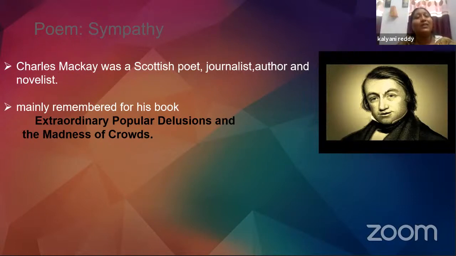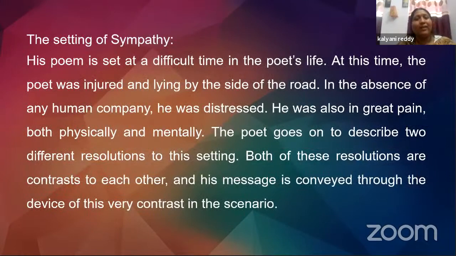Charles McKay was a Scottish poet, journalist, author, and novelist, mainly remembered for his book Extraordinary Popular Delusions and the Madness of Crowds. Well, let me explain to you the setting of the poem Sympathy. Now, his poem is set at a difficult time in the poet's life. Okay, so he was going through a lot of suffering. At this time, the poet was injured and lying by the side of the road.